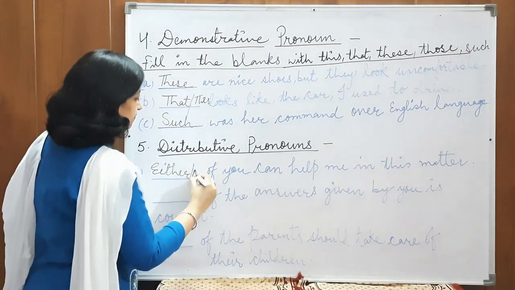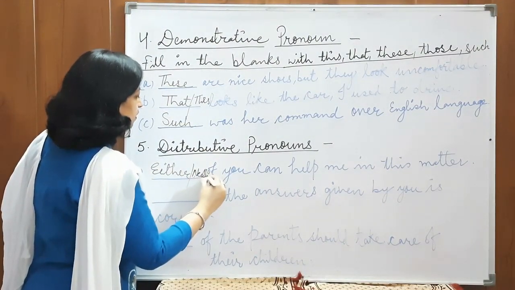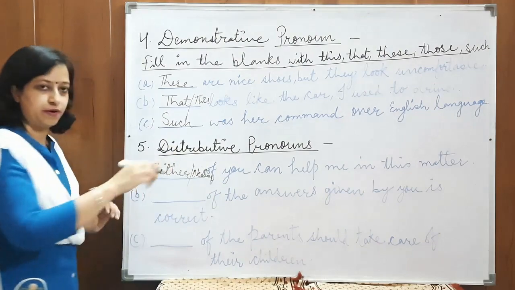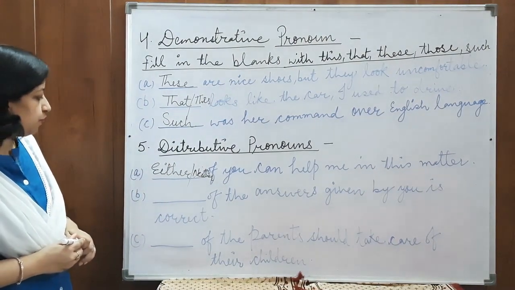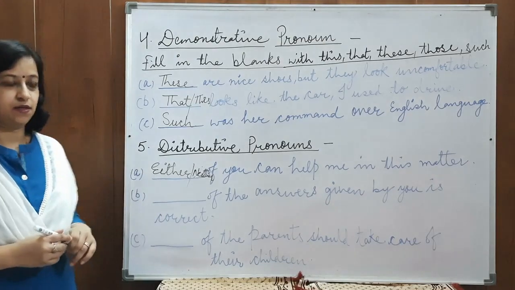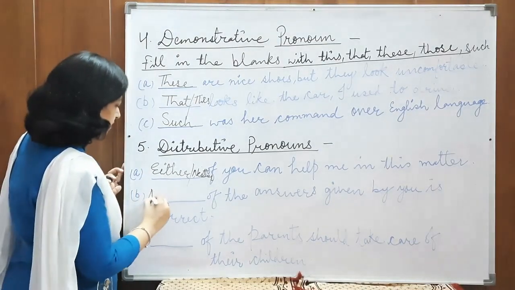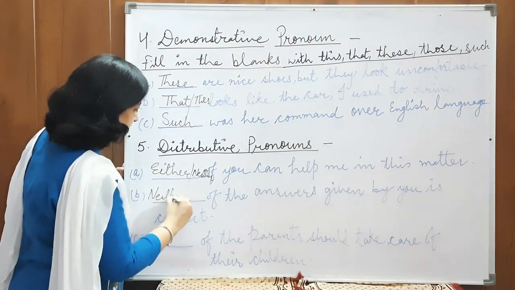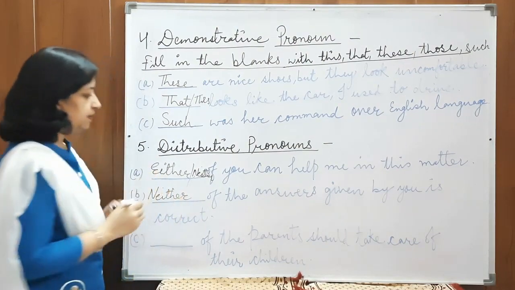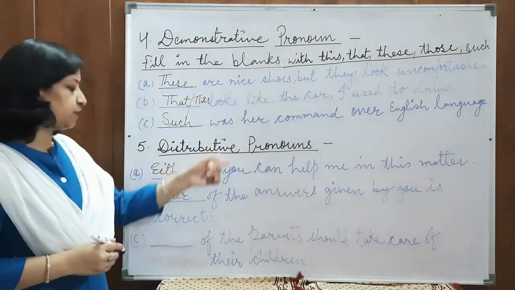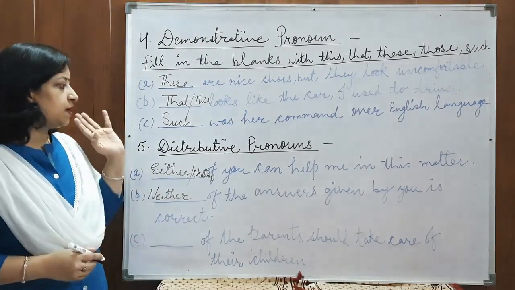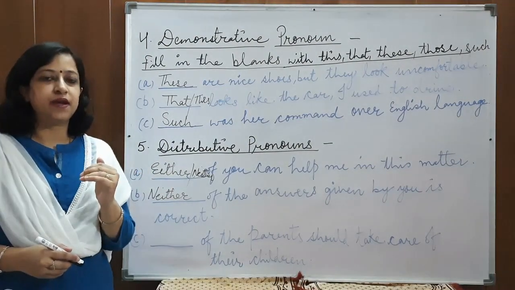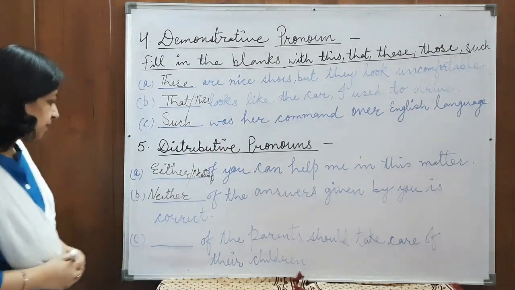So, we can use either or neither. Dash of the answers given by you is correct. Again, neither of the answers given by you is correct. Because we are talking about all the answers at the same time, but one at a time.